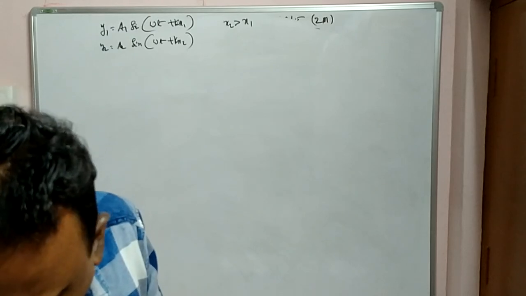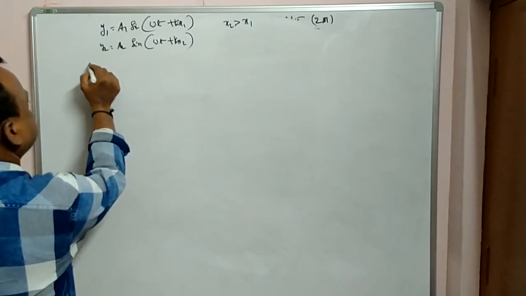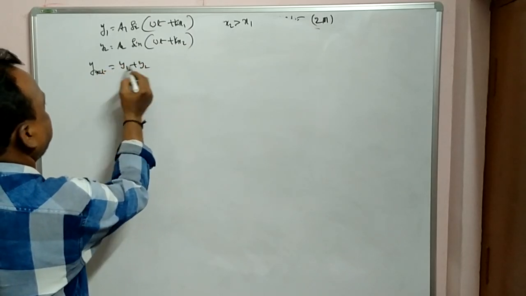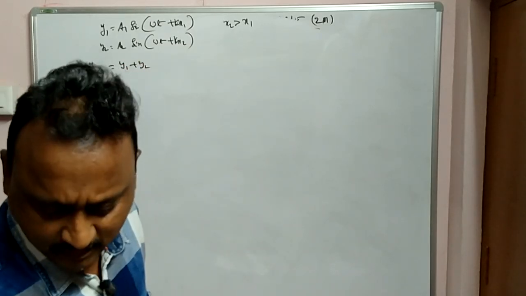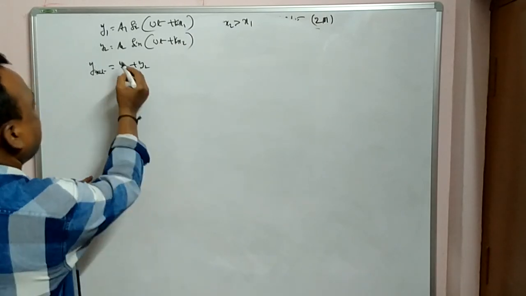Now for this I have to calculate the resultant. So what is y net? That is y1 plus y2. Just now I told you, vectorial sum. Okay, y1 plus y2, vectorial sum.